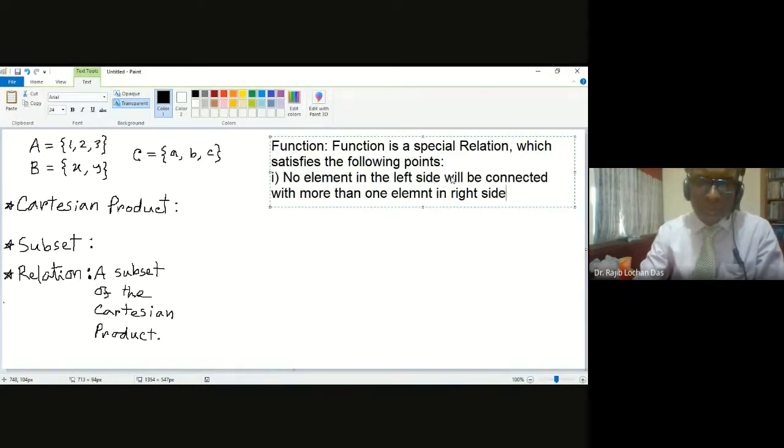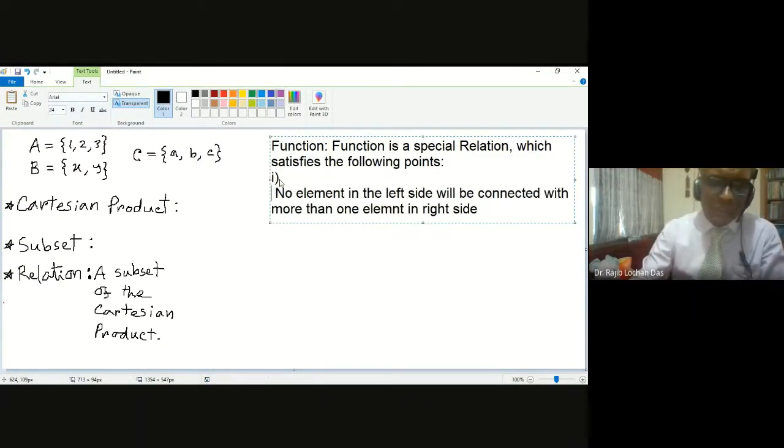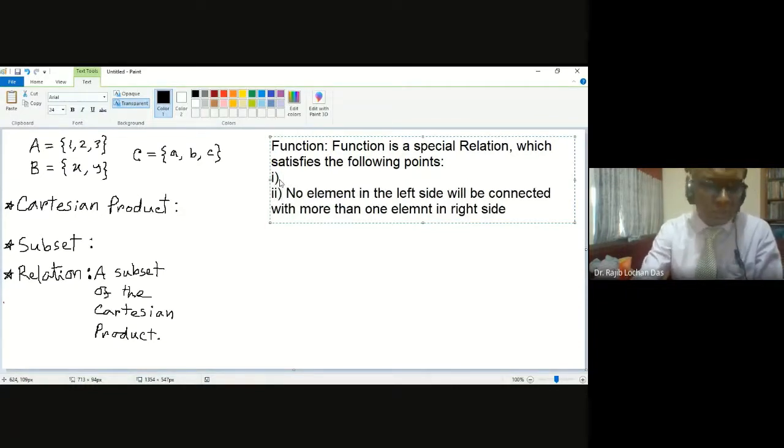Another condition will be, let me write this condition as number 2: no element in the left side will be blank.